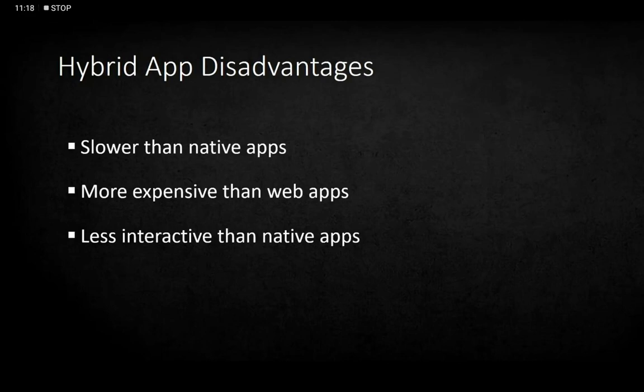Yes, because you can upload them on Play Store or any app store, so they are more expensive than web applications. Less interactive than native apps. Yes, they are less interactive than native apps because they can work on all types of platforms, and a native app works on a specific type of platform.